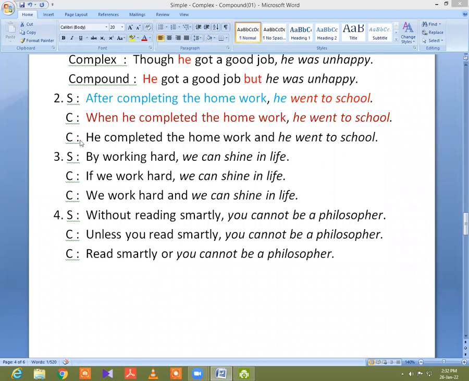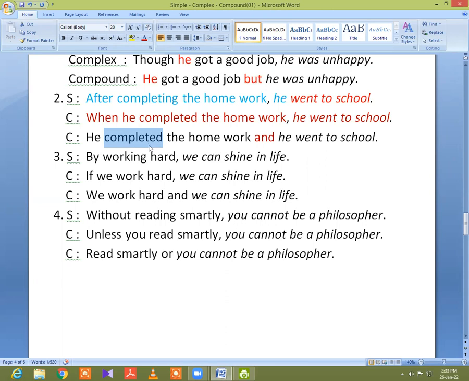Okay, now in the case of a compound sentence, making a compound sentence, you put and at the middle of two clauses. Yes, I put this and in the middle, and you also make a clause. I need a subject, I put this subject from this he, and then a verb, completed, and the others.